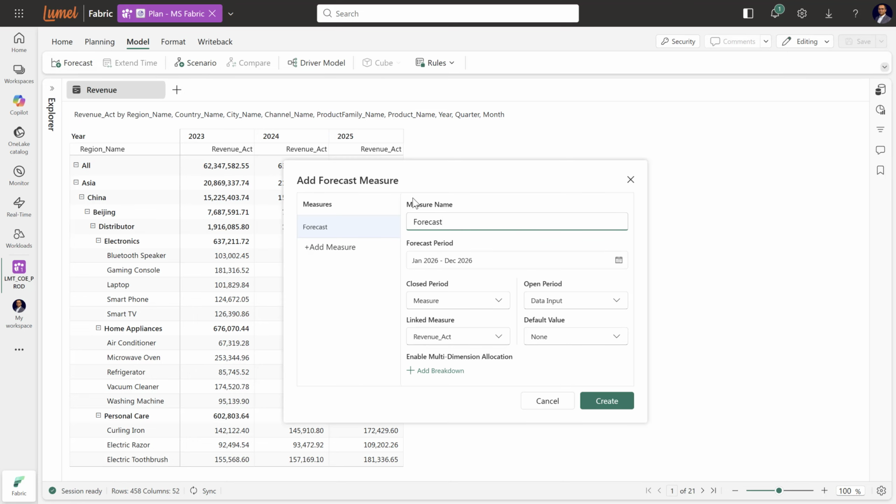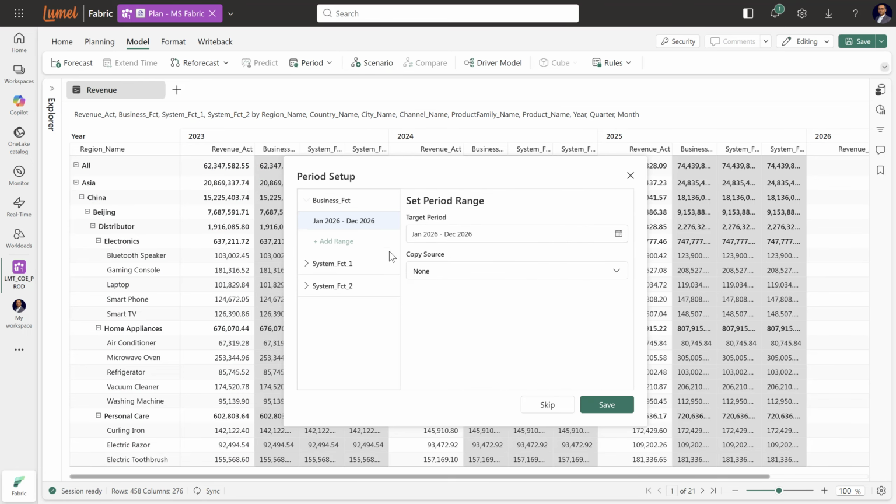Now, let's create the three distinct forecast measures, starting with the business forecast, followed by System Forecast 1 and System Forecast 2. For simulating business forecast, we wish to start with the last year's actuals, while the system forecasts will start with blanks.